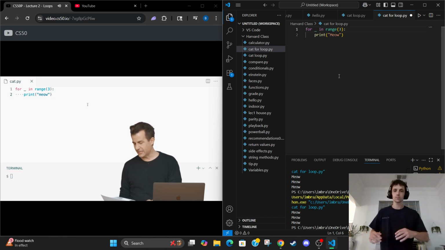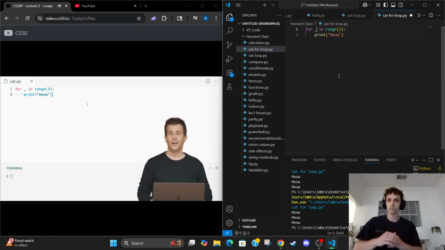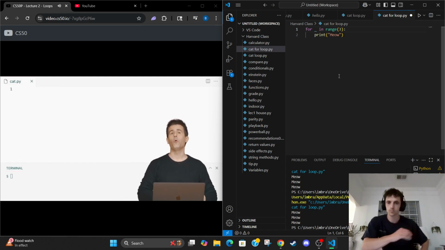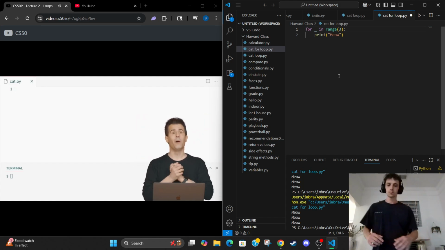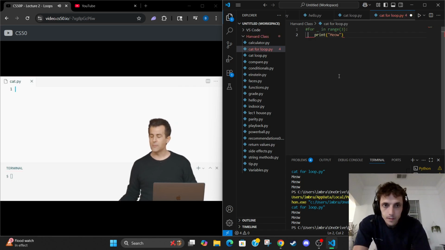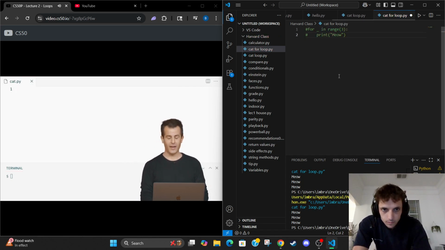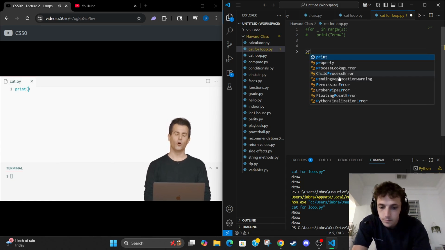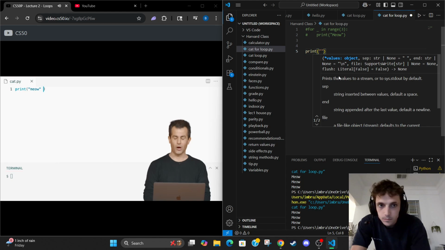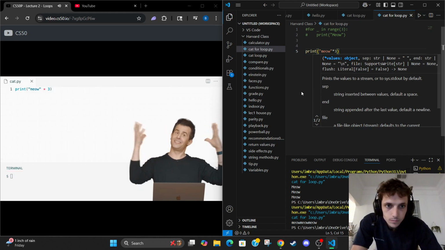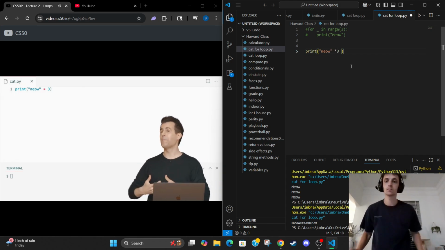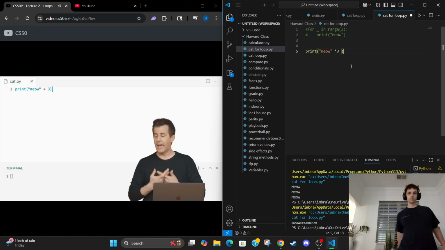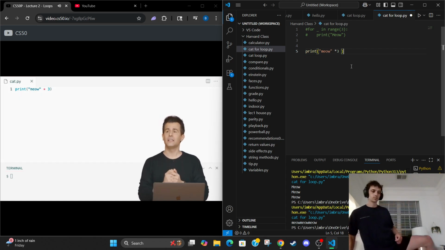But to really get you intrigued by what's possible in Python, let's take this one step further. If we really want to be Pythonic, this one, if you've programmed before, is kind of going to blow your mind, so to speak. If I want the cat to meow 3 times, what if I actually do this? Print, open parenthesis, quote unquote, meow times 3. All right, you have to be kind of a geek to think this is cool, but this is kind of cool. You can literally just print what you want, multiply it by the number of times that you want it, and you will get back exactly that result.